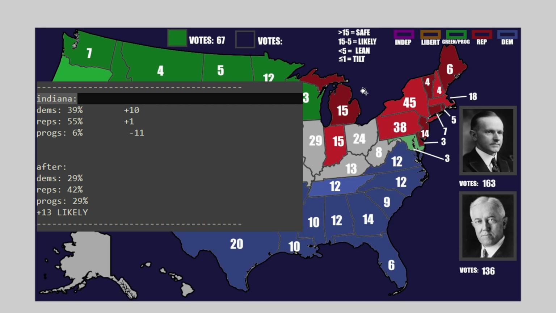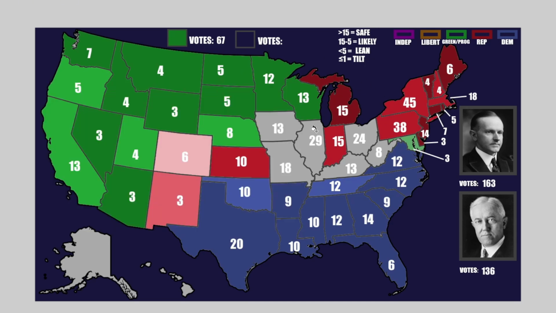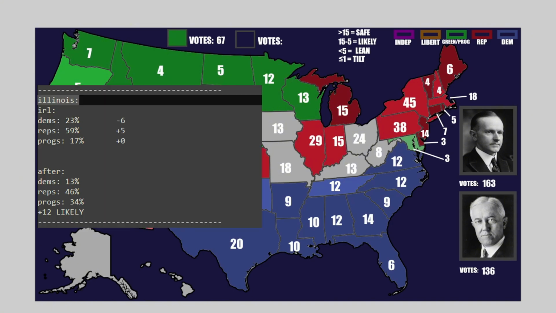And then the next likely state is going to be Illinois. Now, Illinois did experience a small loss in Democrat support compared to the national average. It's -6. The Republicans got a +5 compared to the national average at 59%, and the Progressives actually got the national average of 17%. Now, the Republicans holding up like this does mean that this is going to be a Republican likely state, and we are looking at a +12 here, so a little bit less than Indiana, interestingly enough, but still an unfortunate blow for the Progressives. The Republicans are going to love that pickup. It will help a lot in the vote share.